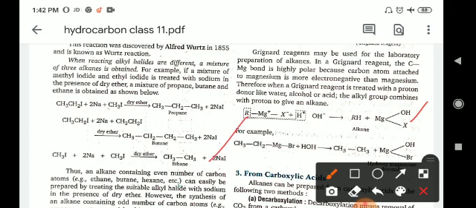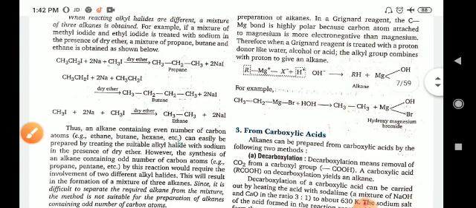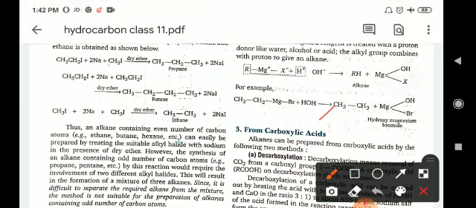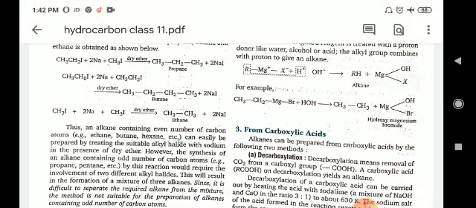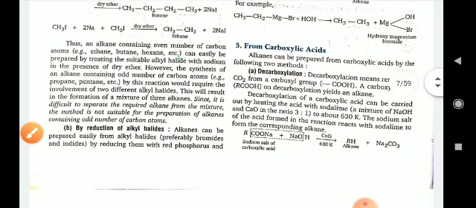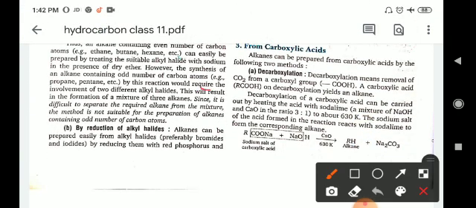For example, a Grignard reagent, ethyl magnesium bromide, reacts with water and gives ethane, CH3CH3, plus hydroxy magnesium bromide. From carboxylic acid, you can obtain the alkane by the decarboxylation reaction. Decarboxylation means removal of carbon dioxide from a carboxylic group. A carboxylic group on decarboxylation yields an alkane.